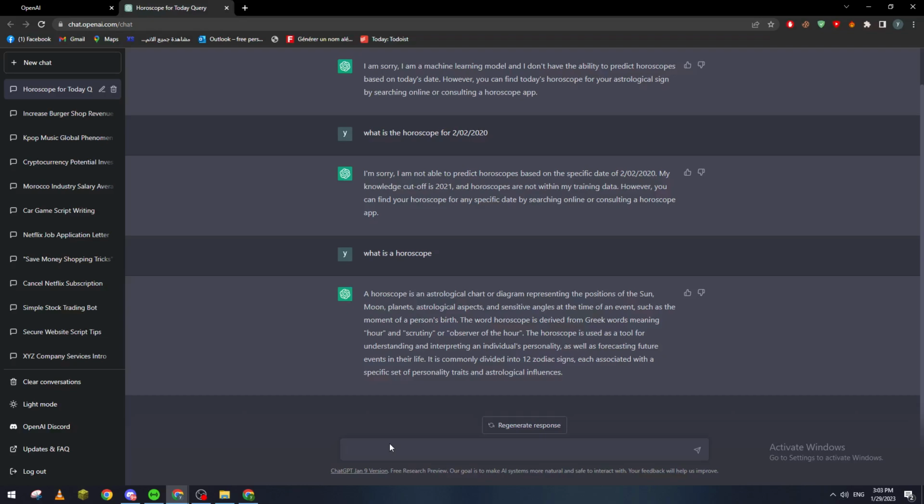So basically, guys, the AI itself can't really give us information about our horoscope, etc. But it only can give us some information about it, its definition, etc.